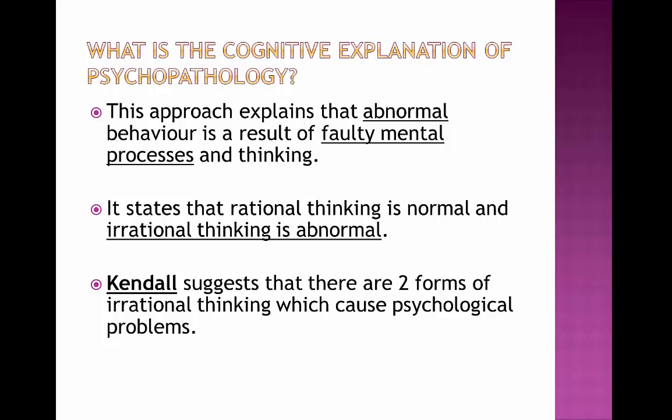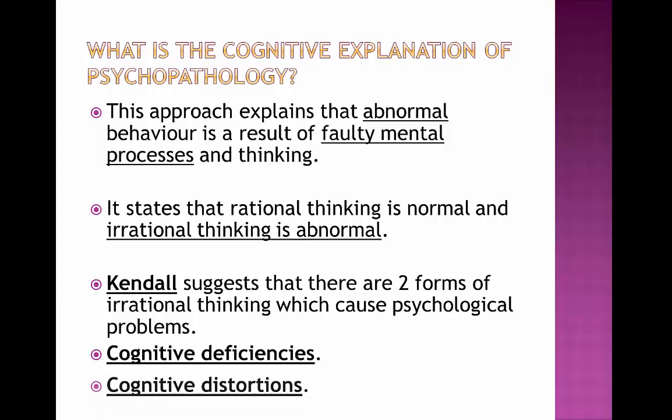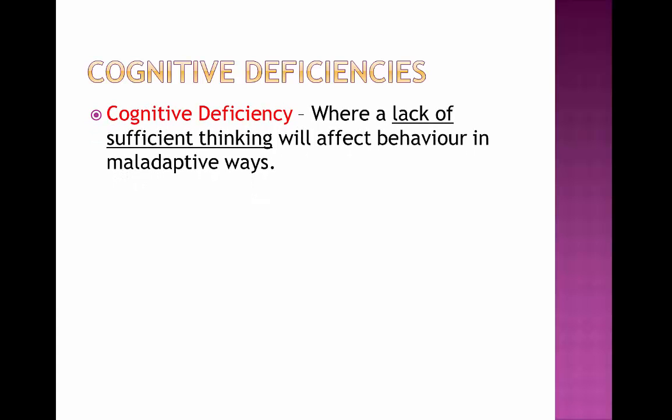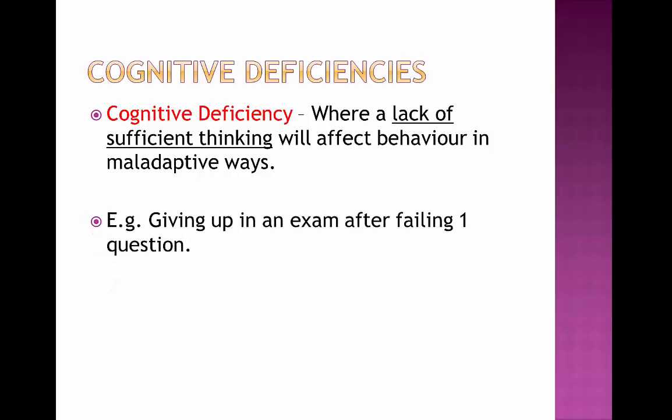Kendall, who's a psychologist, suggested that there are two forms of irrational thinking which can cause psychological problems which then result in abnormal behavior. These are cognitive deficiencies and cognitive distortions. Cognitive deficiencies. A cognitive deficiency is where a lack of sufficient thinking will affect behavior in maladaptive ways. For example, giving up in an exam after just failing one question.